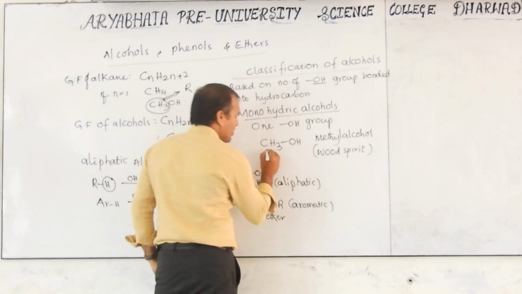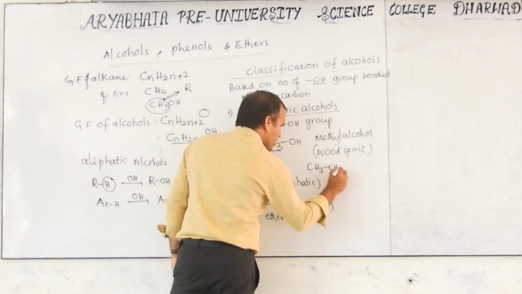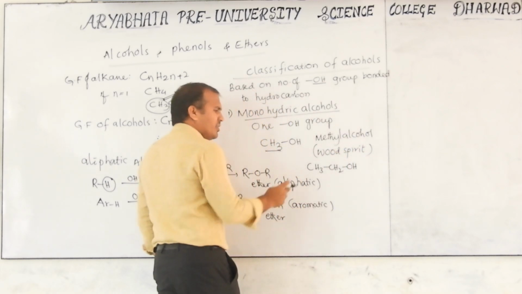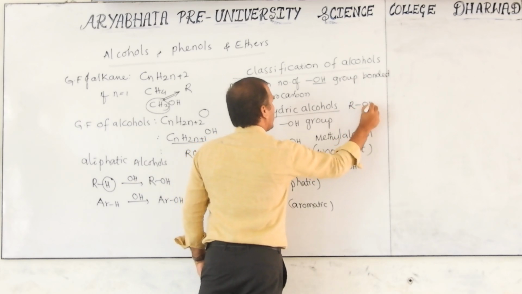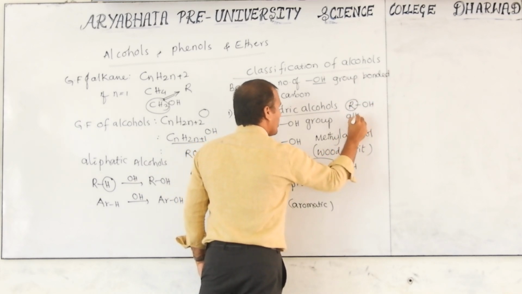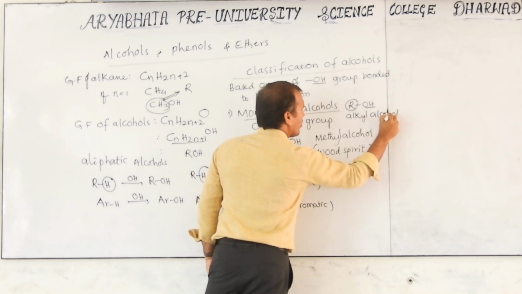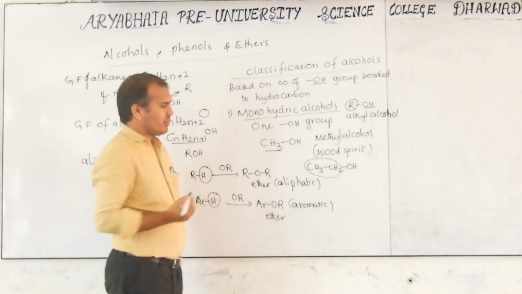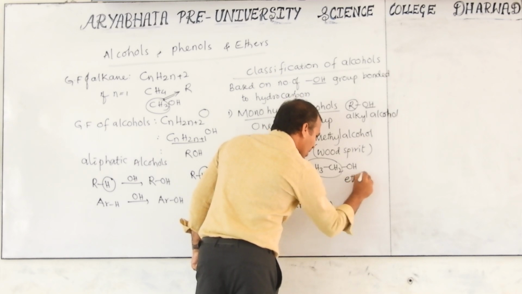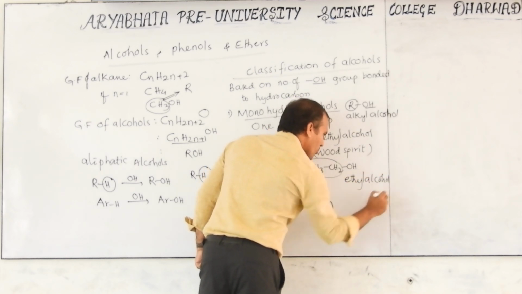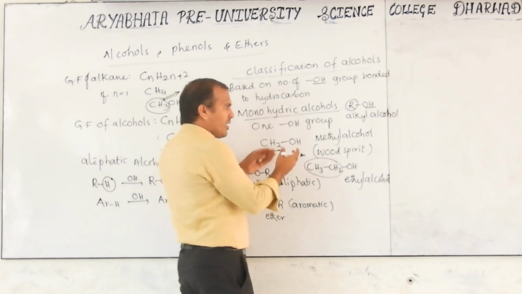Now, if you consider this methyl group, another one is CH3CH2OH. This is called the ethyl group, an alkyl group. ROH: R is the alkyl group, and this is alcohol, so alkyl alcohol. Similarly here, this is the ethyl group and alcohol, then it is called ethyl alcohol. Now these are aliphatic.